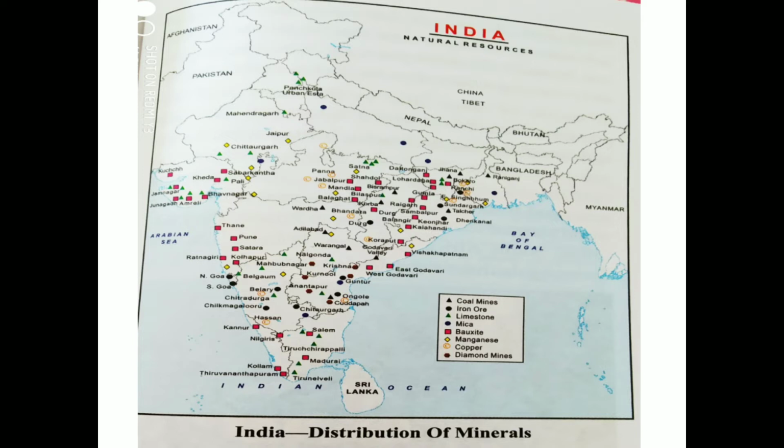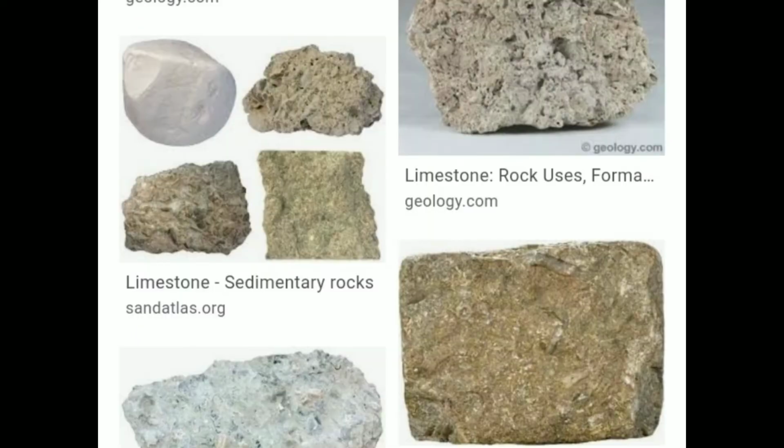Then limestone is another type of mineral which is also found here. Limestone is majorly found in Bihar, Odisha, Jharkhand, Chhattisgarh, Madhya Pradesh, and Rajasthan, then Gujarat and Tamil Nadu. These are the producing states of limestone, and it is also used in the iron and steel and cement industries. So it is of great use to us.